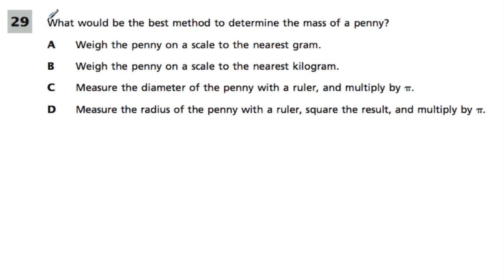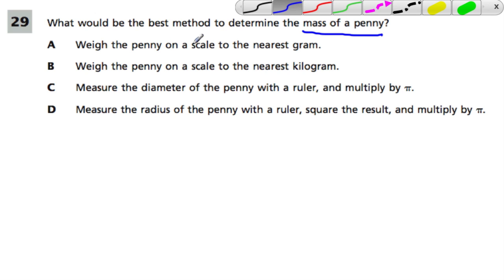Often what happens is we get questions like this. What's the best method to determine the mass of a penny? And I think what throws people off is this idea that weight is not mass. So we automatically have a tendency to just reject these two. Oh, I know weight is not mass, but be careful. Again, I think it is their fault when they write this question. It's very easy to confuse us. It's very easy to be misled, where they're talking about weight and mass in the same sentence.